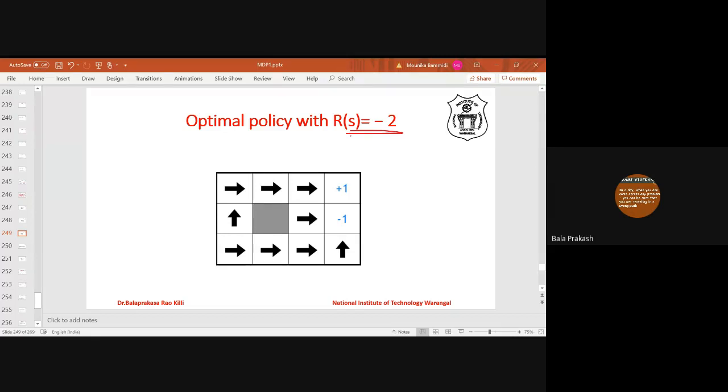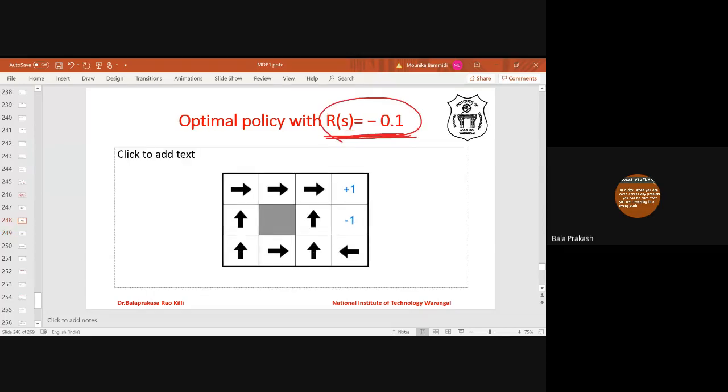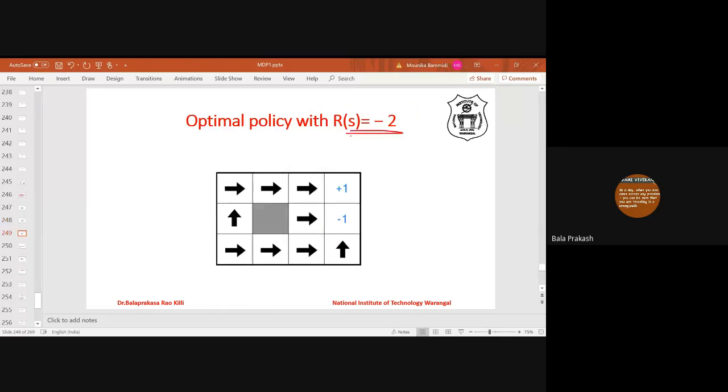So as the reward of the state changes, the optimal policy may change. Suppose you see here, when R(s) is 0.1, in this state the optimal policy is to move up, whereas when R(s) is -2, in this state the optimal policy is to end up in this goal state, so you move towards the right.